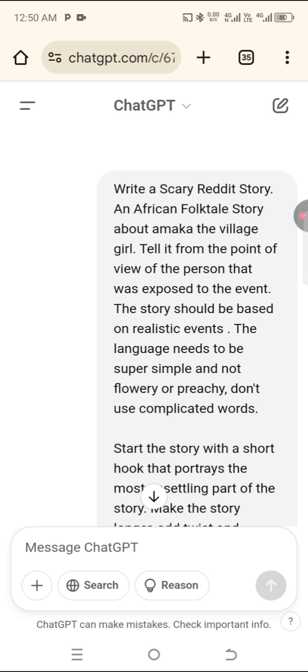In fact, there are a lot of story ideas that you can use. I've given you a lot of them now. So you can talk about maybe Anike, the tomato seller in the village. ChatGPT can write about that. Maybe one day she encountered a ghost and started selling tomatoes to a ghost.